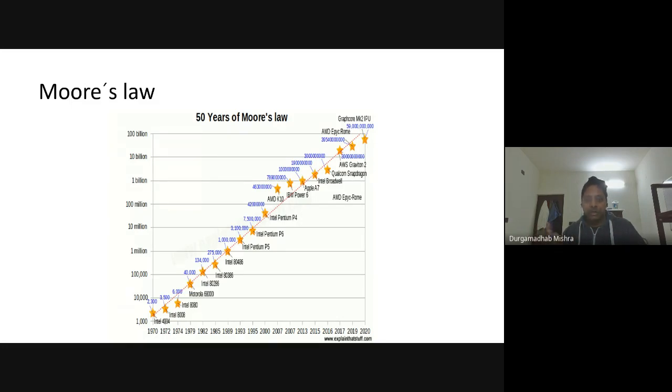And this trend still holds good when you are using silicon. But then there will be a time when silicon will not be able to pack as many transistors as possible on a silicon chip. And at that point, probably one has to look at different material other than silicon. But silicon is still now the leading material, and maybe at some point I will tell you about why silicon is the most important semiconductor material actually.